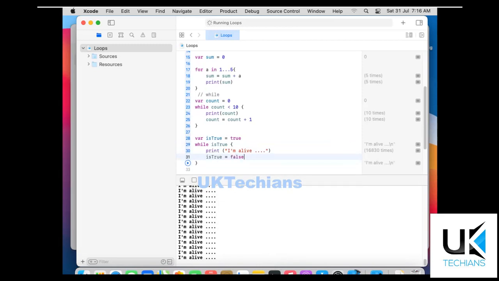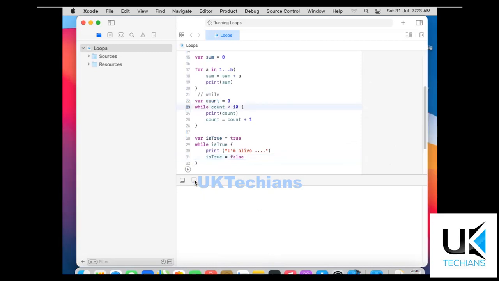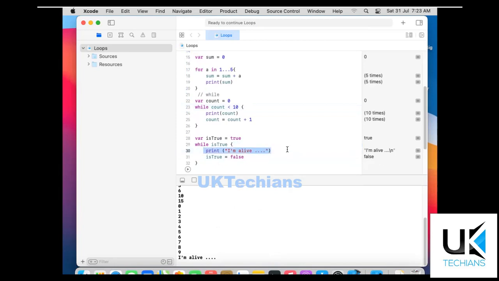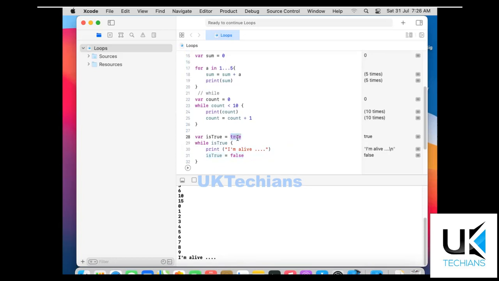Just run it and let's see the result. So what it did, it returned "I am alive", and when the value of isTrue is false, then the loop exits. So we can use a while loop as an infinite loop also, like if isTrue is equal to false.